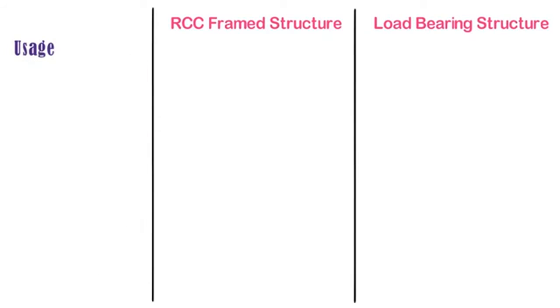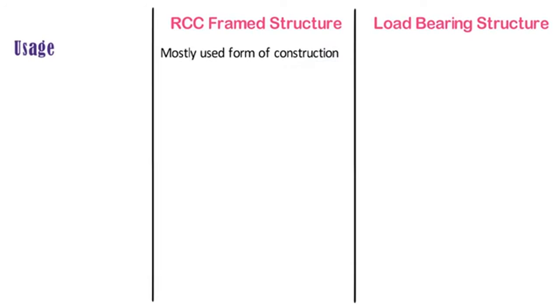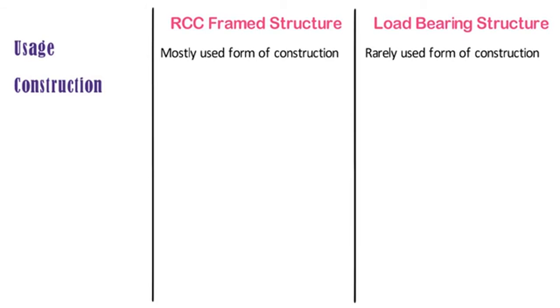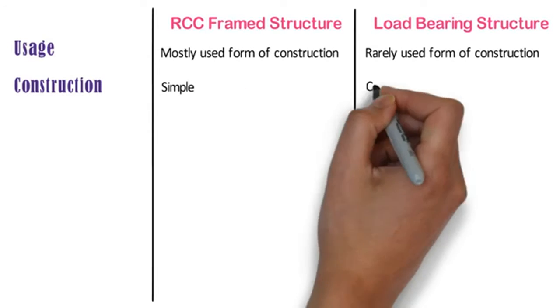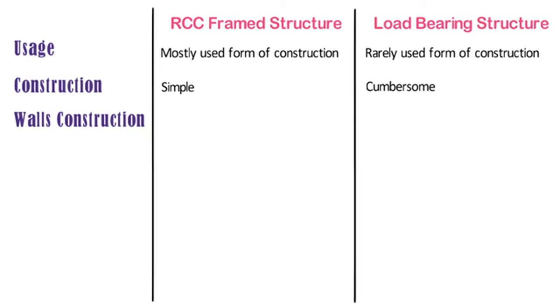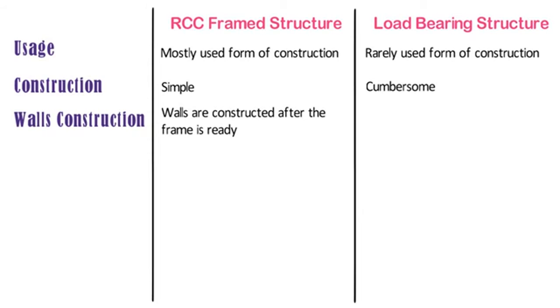Usage. RCC frame structure is a mostly used form of construction, whereas load-bearing structure is a rarely used form of construction. Construction. Construction of RCC frame structure is simple, whereas construction of load-bearing structure is cumbersome. Walls construction. In RCC frame structure, the walls are constructed after the frame is ready. But in case of load-bearing structure, the frame concept like columns and beams is not there.